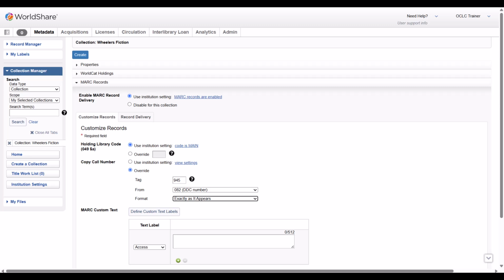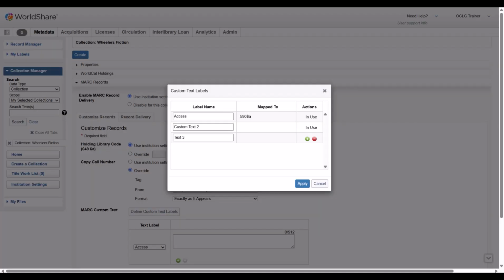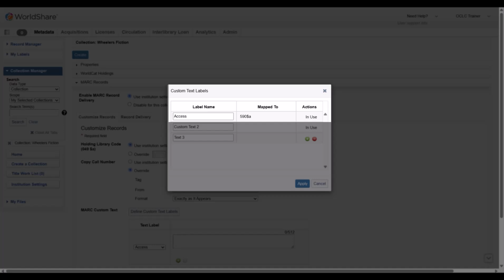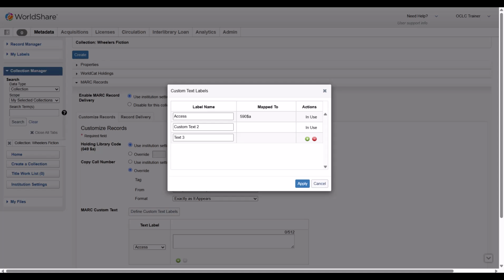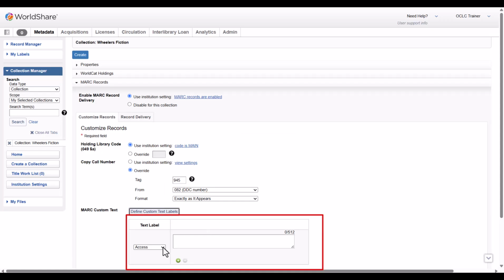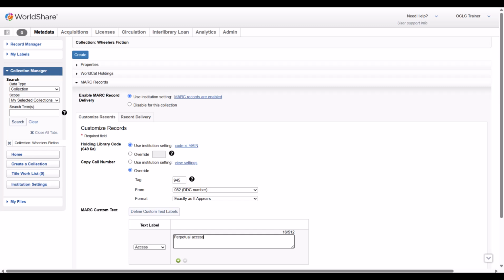If you mapped collection custom text to your records in your institution settings, you must enter collection-specific custom text notes within your collections. This is because your institution MARC Records text customization works in tandem with collection-specific information. If you need to review defined custom text labels, click the Define Custom Text Labels button. Here, my library configured the collection custom text as tag 590, both indicators blank, subfield A, using the text label, access, in institution settings. Within the collection, I'll enter access in the corresponding field and add the text perpetual access.